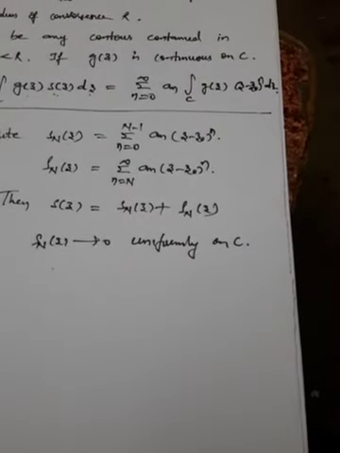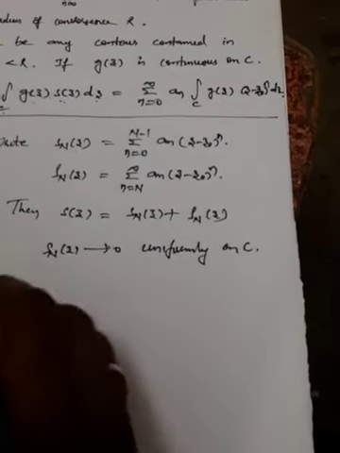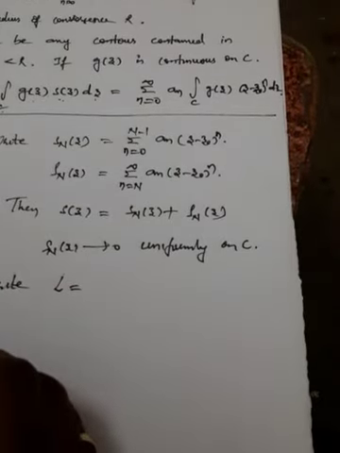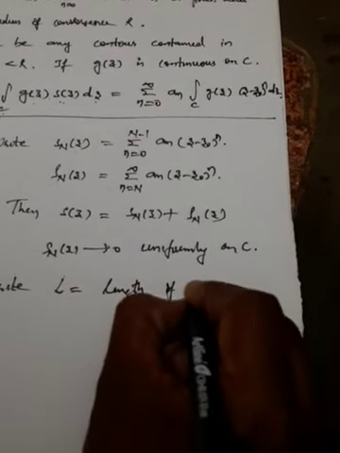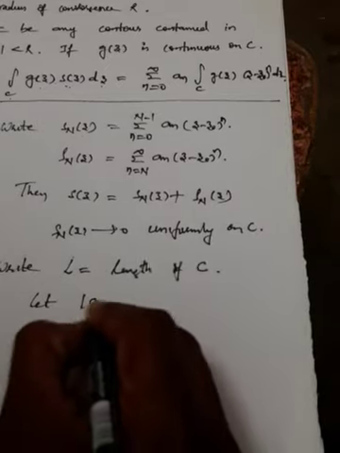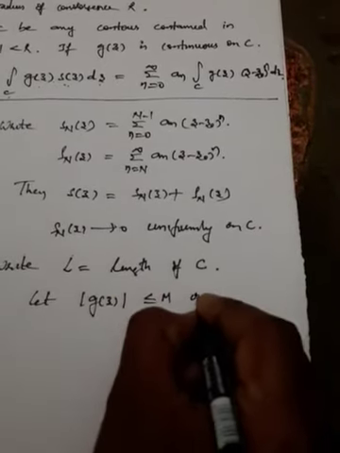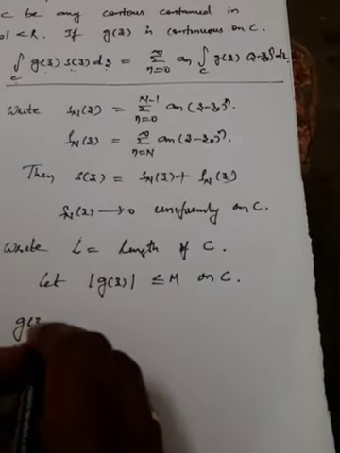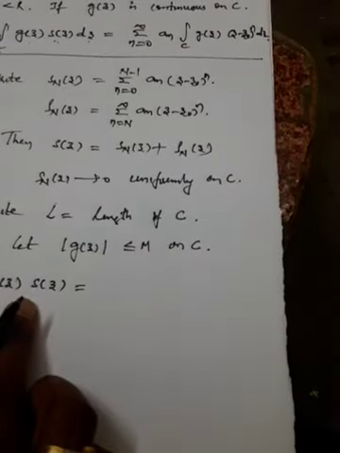Because of that, we have chosen S of z in this form, and we'll write some values. Let L be the length of the curve C, and let mod g of z be bounded by some value M on C. Now we'll take g of z S of z.